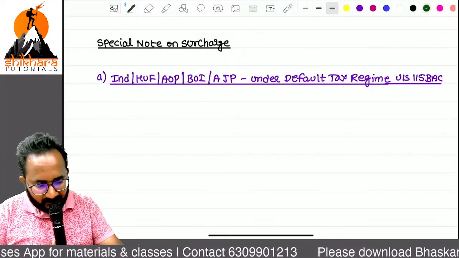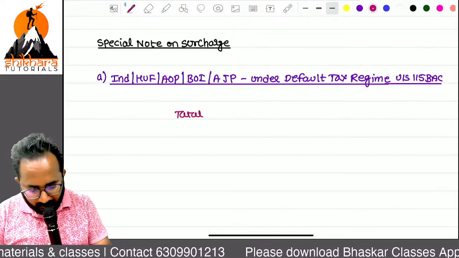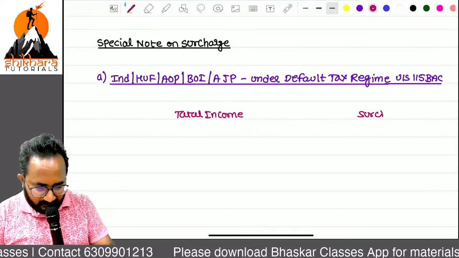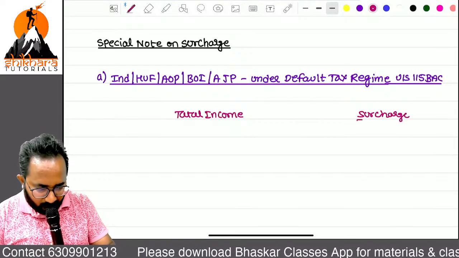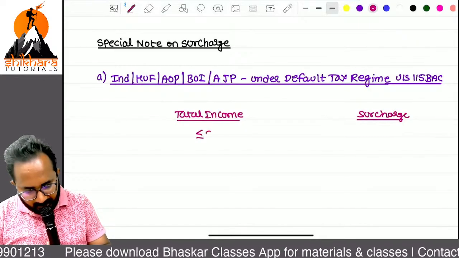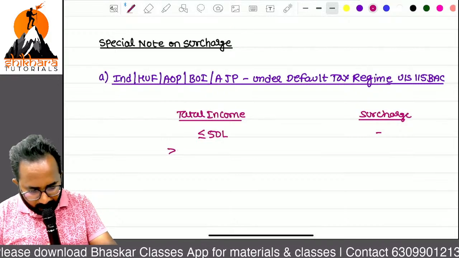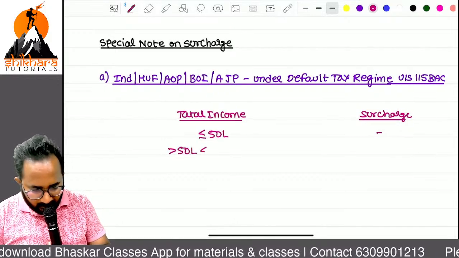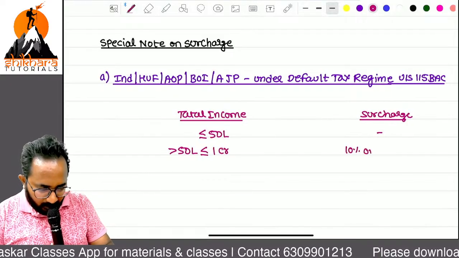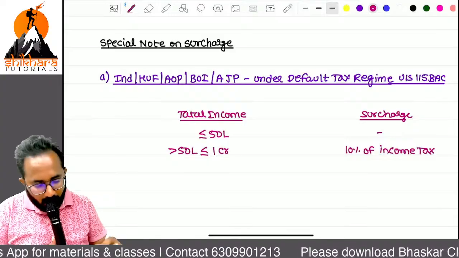What are the surcharge rates? Some of you already know. Depending upon their total income only, we can decide the surcharge rate. The surcharge starts from which level of total income? More than 50 lakh only. That's why, less than or equal to 50 lakh, no surcharge. More than 50 lakh and less than or equal to 1 crore, 10% of income tax, that is, tax on tax.